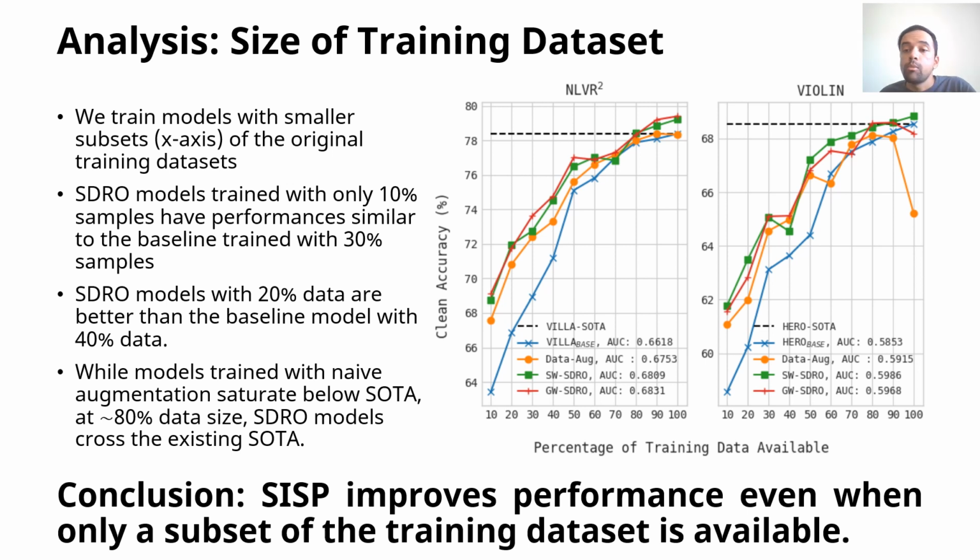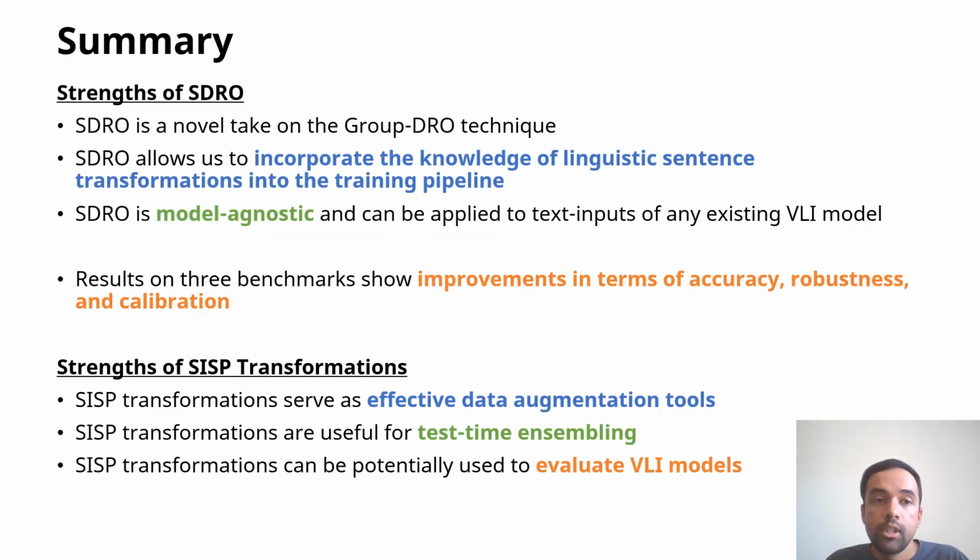We train models with a smaller subset on the x-axis of the original training set, and the conclusion is that SISP improves performance even when only a subset of the training dataset is available. The strengths of SDRO are that it's a novel take on the group DRO technique for vision and language. It allows us to incorporate the knowledge of linguistic transformations. It is model agnostic, and we can see improvements in terms of accuracy, robustness, and calibration.